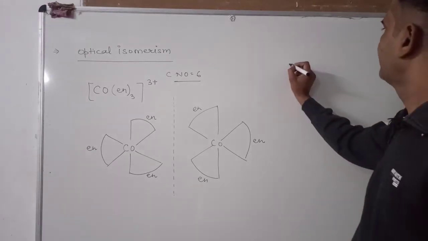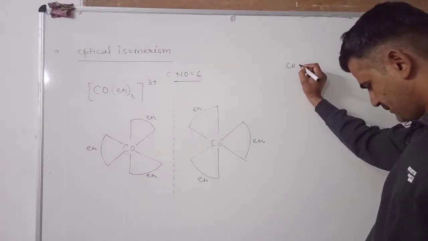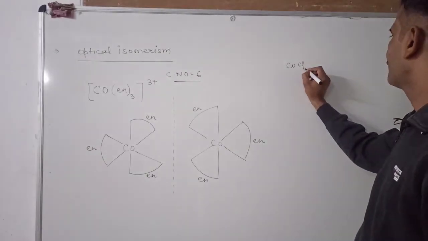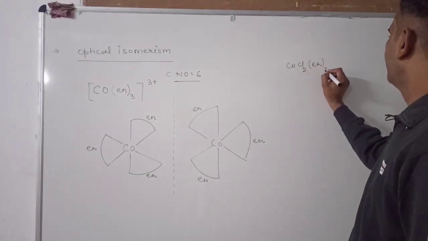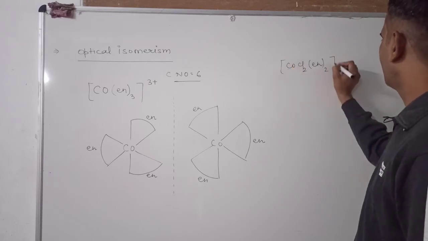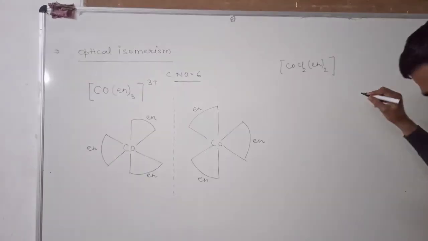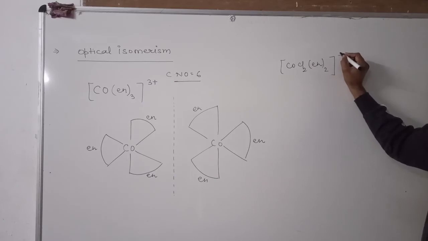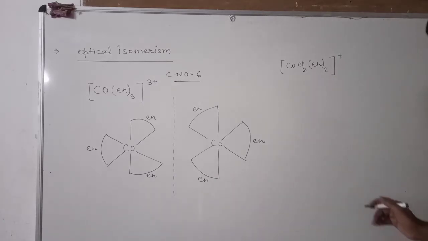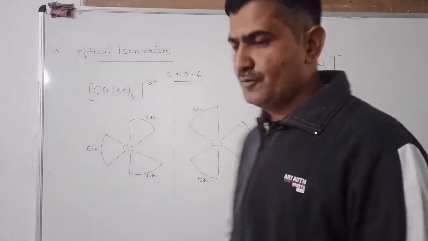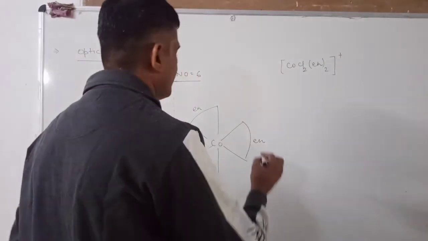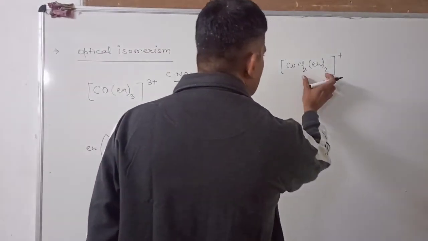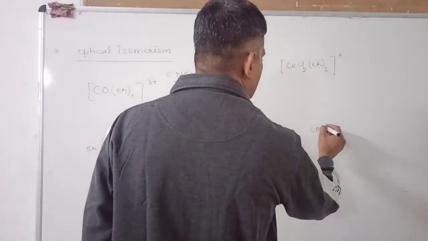We will take cobalt chloride. We will take this example. In that, let us form its mirror image. First we form its geometry. Its coordination number is 6.